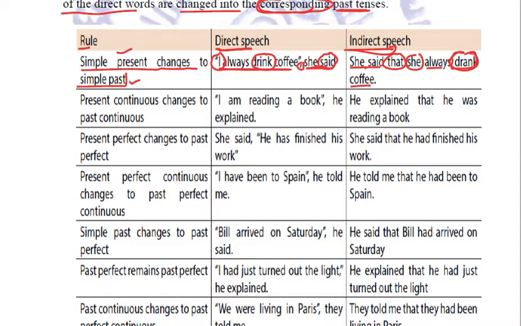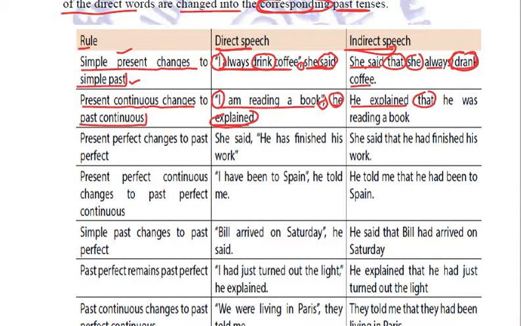Similarly, if we have present continuous, it will be changed to past continuous. For example, "I am reading a book," he explained. So first of all, we will write "he explained" in the indirect speech. This comma will be removed and will be replaced by "that". He explained that.